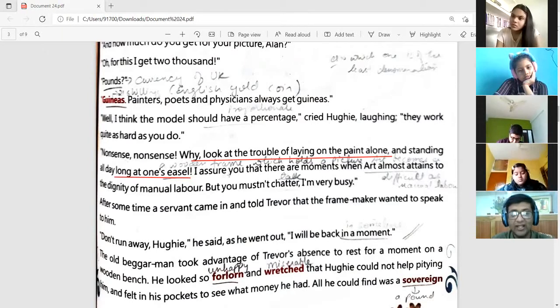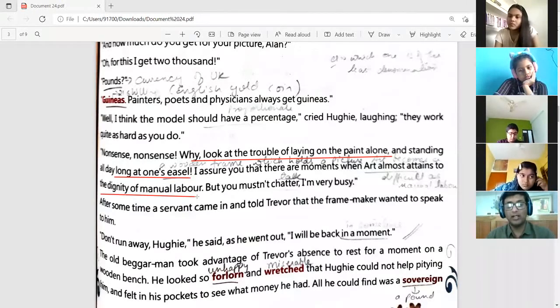Then he is saying, I assure you that there are moments when art almost attains to the dignity of manual labor. So he's saying that art is also very hard work. Just like manual labor is very hard, making a piece of art is sometimes as difficult as manual labor, because sometimes we have to work quite a lot finalizing a painting.